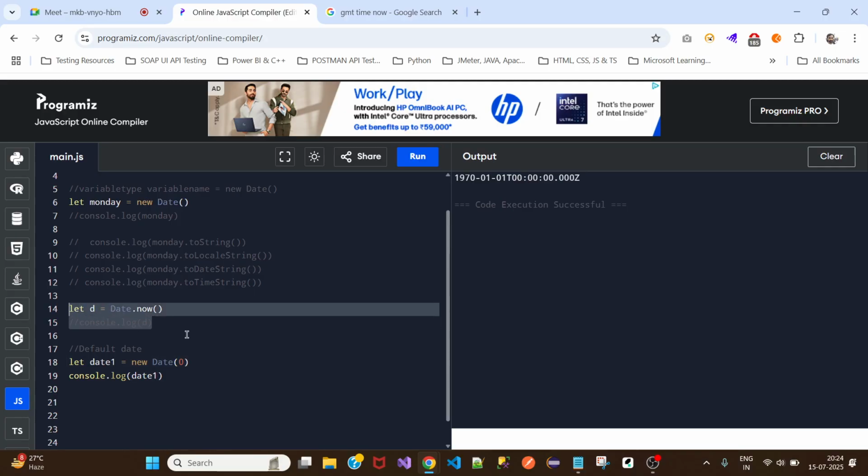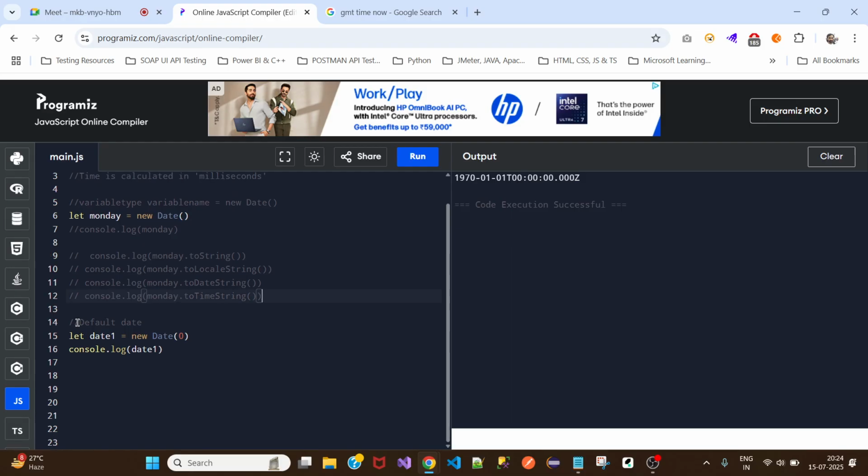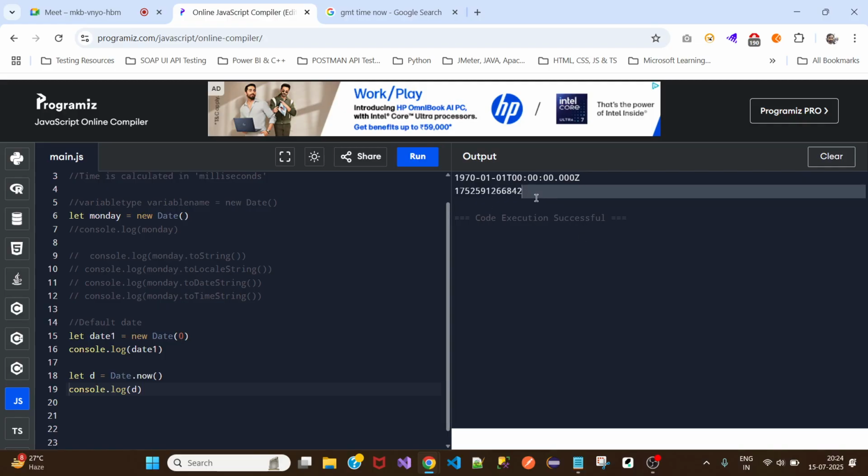Now what I'm going to do here is cut this and paste it here. Now let me run this. Okay, so here it is printing, it is counting the complete milliseconds and displaying it. It is not displaying any day here. It is only displaying the amount of milliseconds that has been completed from 1970 01 01 till now. Okay, now see here 842.